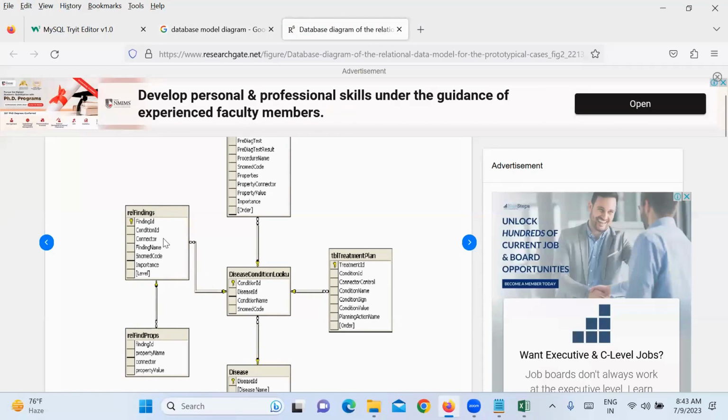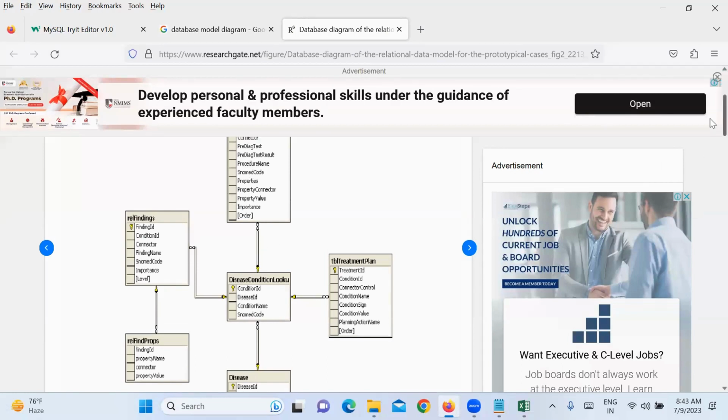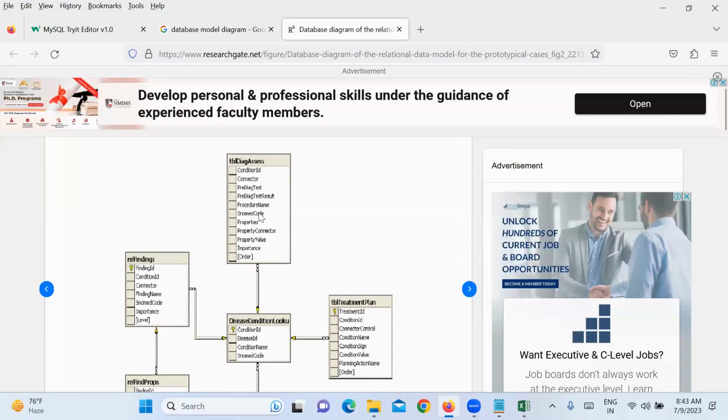Between these two tables, what is the common column here? Condition ID, sir. So these two tables are mapping, and there is a common column between these two columns: Condition ID. Here also Condition ID. Between these two tables also Condition ID. Yes, sir.